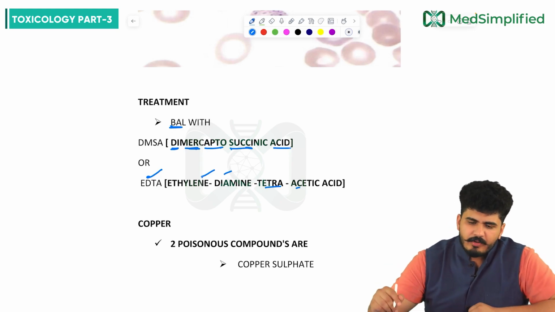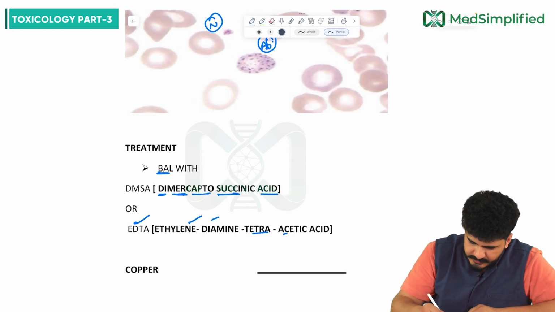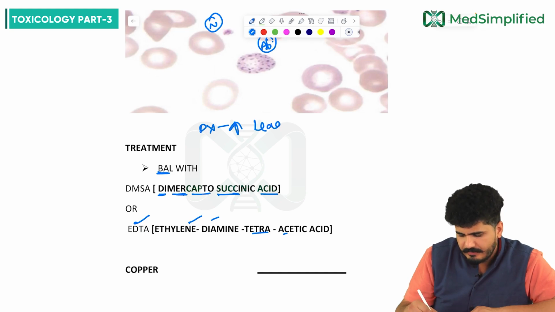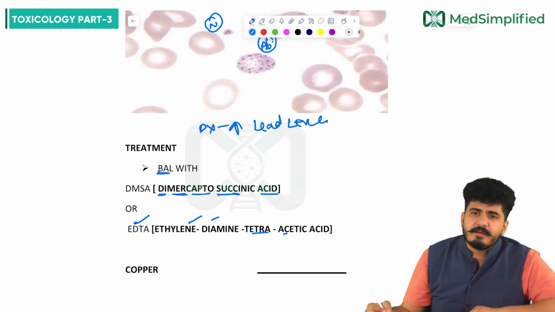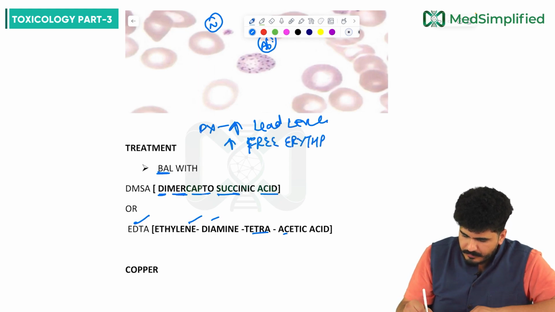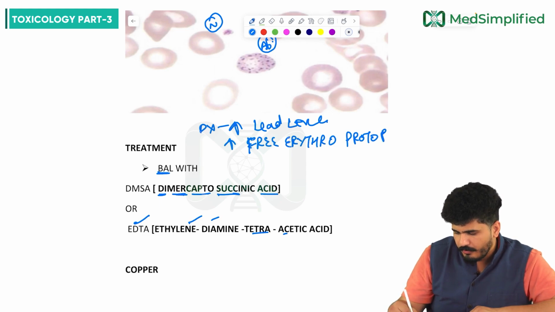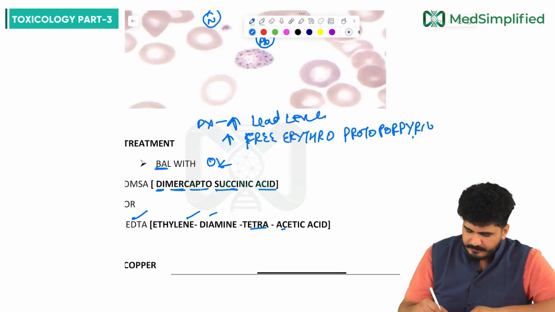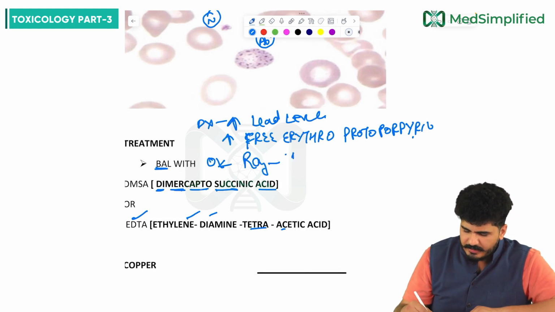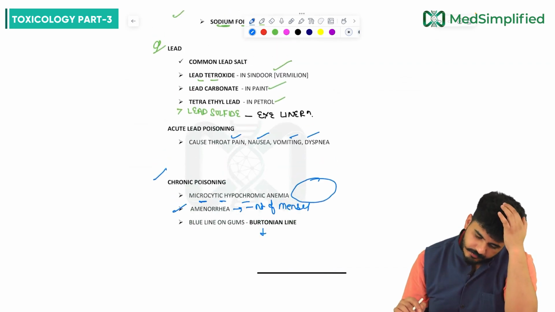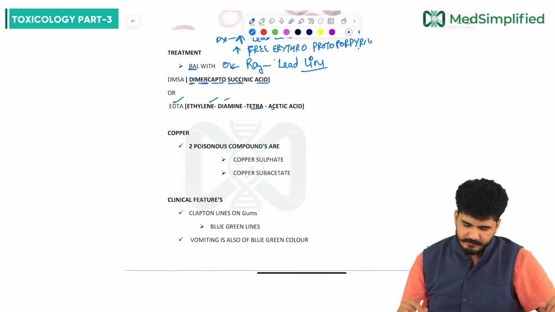Plus other thing, now you will see the diagnosis in the blood. If you diagnose in the blood, you will see increased lead level in the blood, my dear friends. Other than that, there will be increased free erythrocyte protoporphyrin. Plus on X-ray, you will see the lead line. So this is sufficient information to solve any question on lead toxicity, my dear friends.